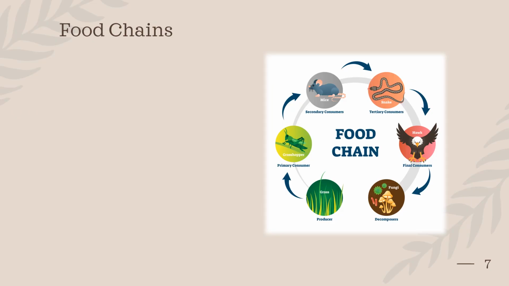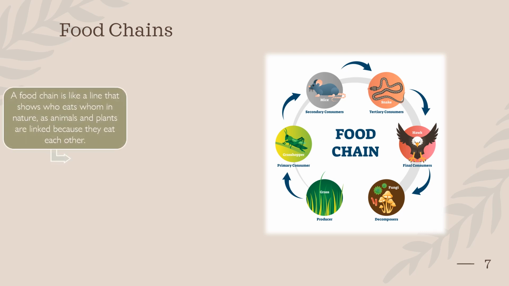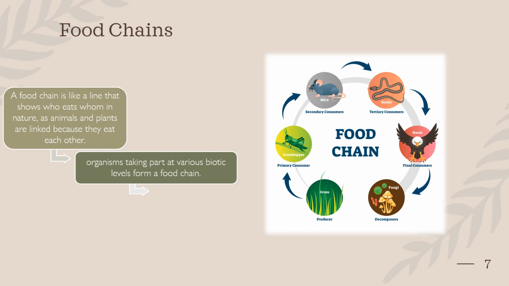Next topic is food chains and webs. A food chain shows who eats whom in nature. From this figure, we can see that the producer, grass, is eaten by the grasshopper. The grasshopper is a primary consumer. Then it is eaten by the mouse, a secondary consumer. Then the mouse is eaten by the snake, a tertiary consumer. After that comes the final consumer. Then this final consumer is decomposed by the decomposers. So this is simply a food chain.